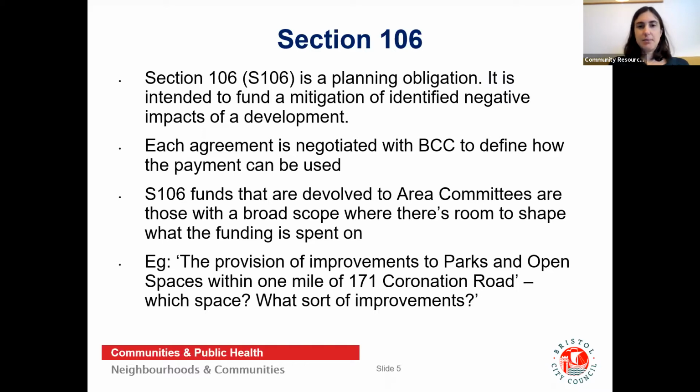We've given an example here of a broader Section 106 obligation where you could potentially find a project that could fit within the definition. So for example, the provision of improvements to parks and open spaces within 1 mile of 171 Coronation Road. So which space, what sort of improvements, that's open for someone to put a proposal forward. You can find more information about Section 106 obligations in your area by checking the website, and we'll show you how to do that later.